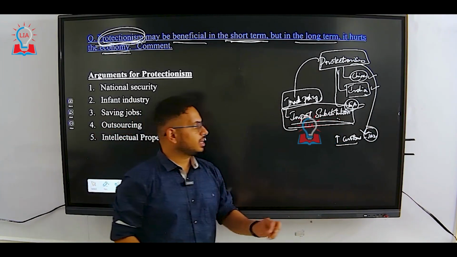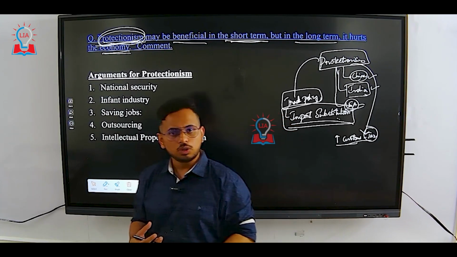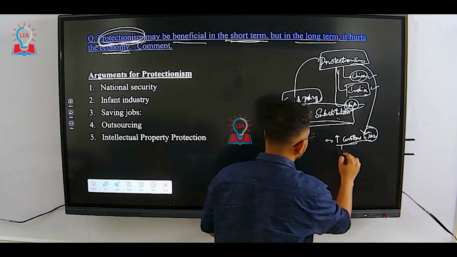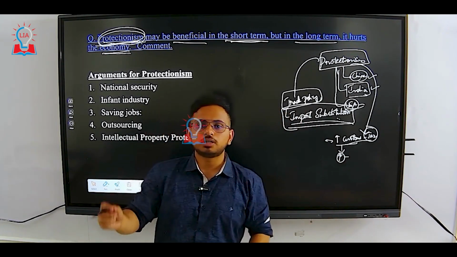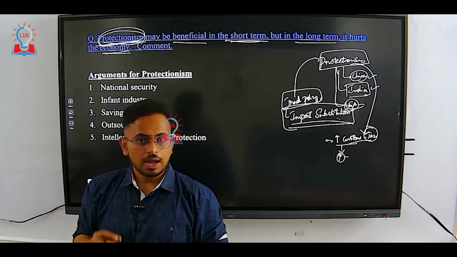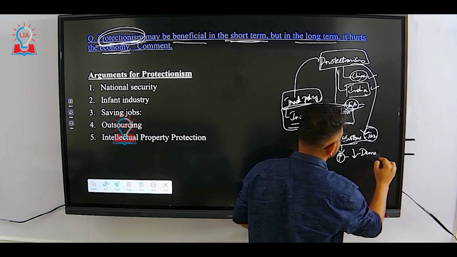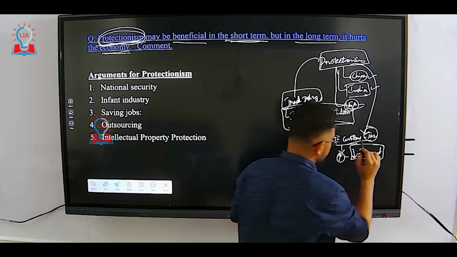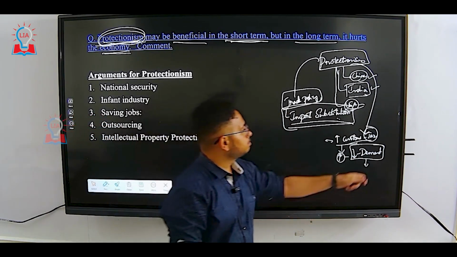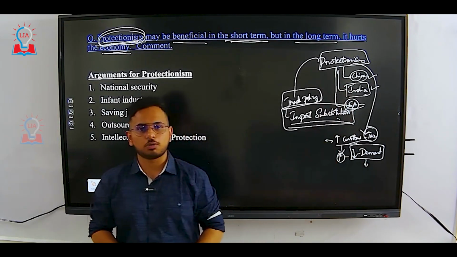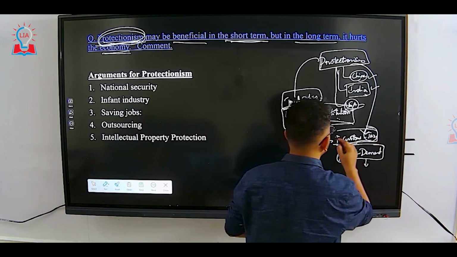When the government increases the customs duty on imports, what will happen to the cost of the imported good? The cost of the imported good will increase. As the cost increases, it becomes uncompetitive in the domestic market, and this gives rise to a reduction in its demand. If its demand is reduced, then the importer will not import it. Correct? So these policies are termed protectionist policies. This is a very common phenomenon of increasing the customs duty.